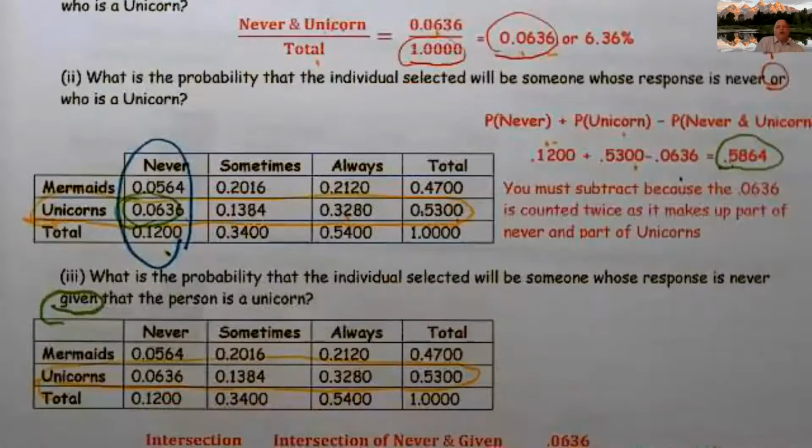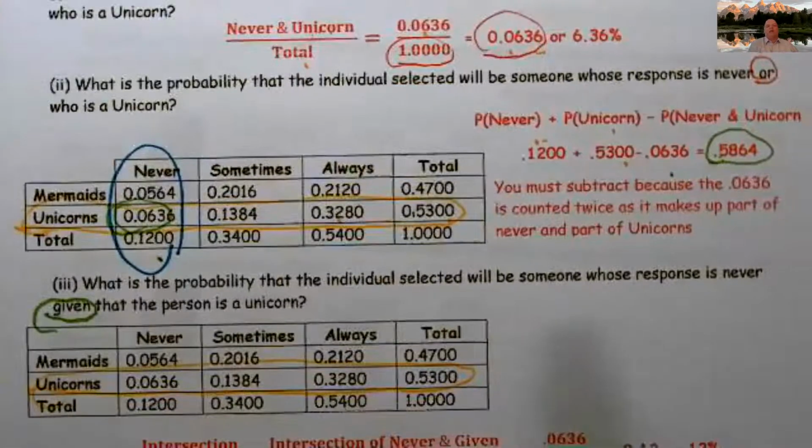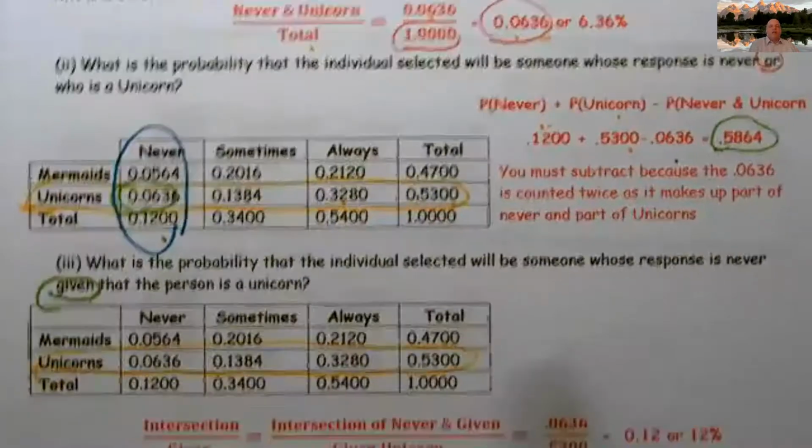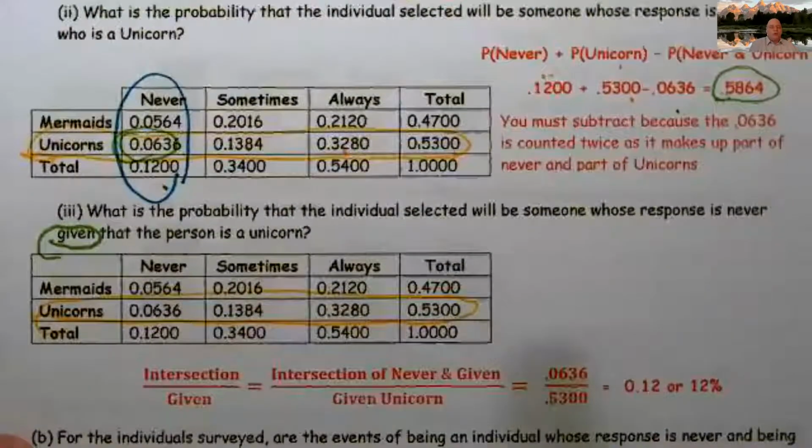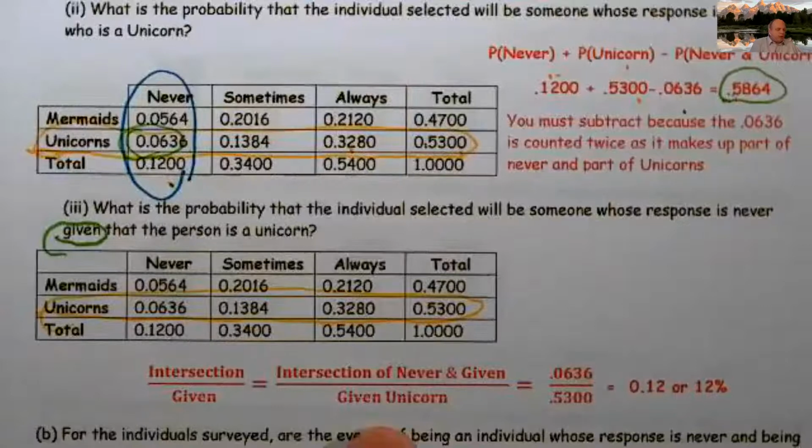Given means that I'm no longer looking at the total amount. I'm only looking at what I was restricted to, and I was restricted to unicorns. It's no longer the total in the denominator. So I have 53 in the denominator. And then we wanted never.